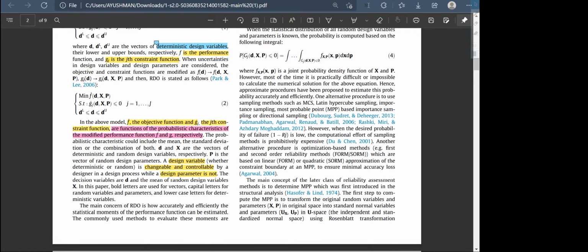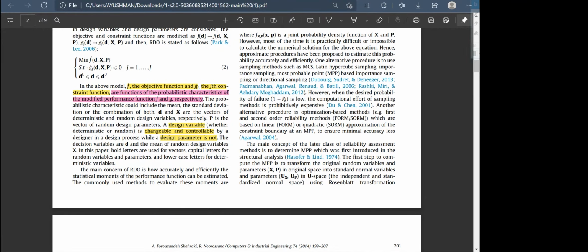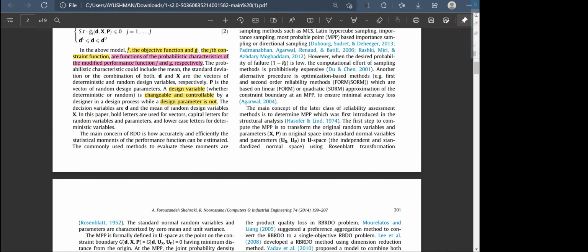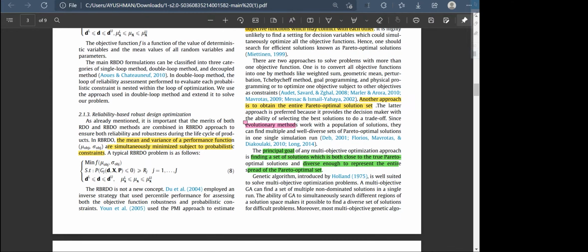There is a way to find f_xp, but we will not deviate to that because that is not the main concern in this video. Then there is reliability-based robust design optimization, that is RBRDO, and it integrates the above two methods. In RBRDO the mean and variance of the performance function are simultaneously minimized, whereas in RDO only the variance of the performance function was minimized, so it is different from RDO in that sense. It is not a new concept, and it has already been applied before.